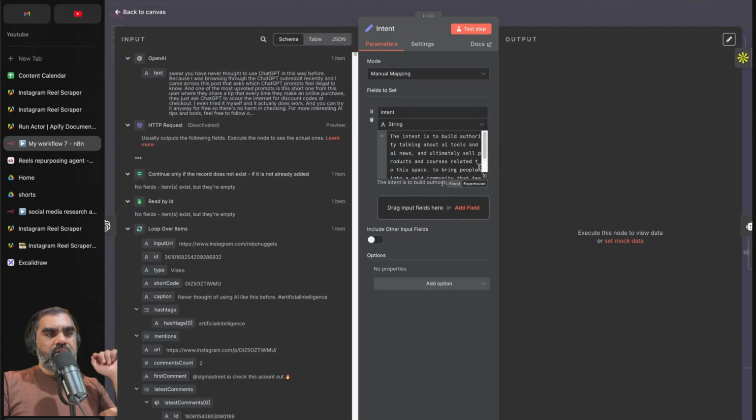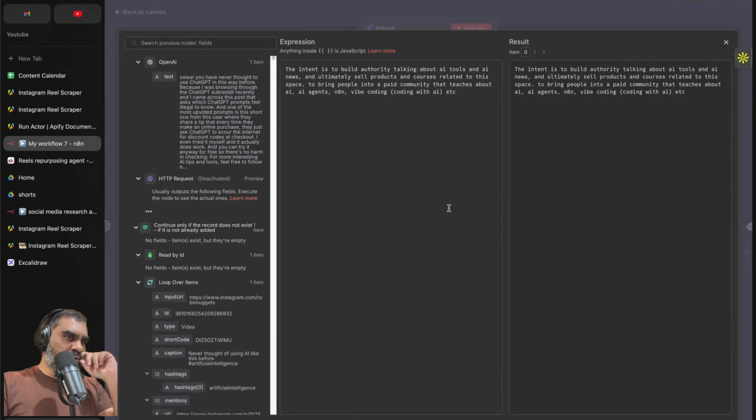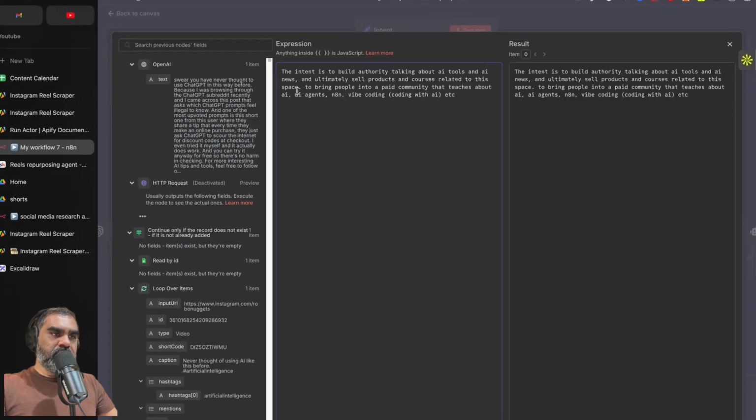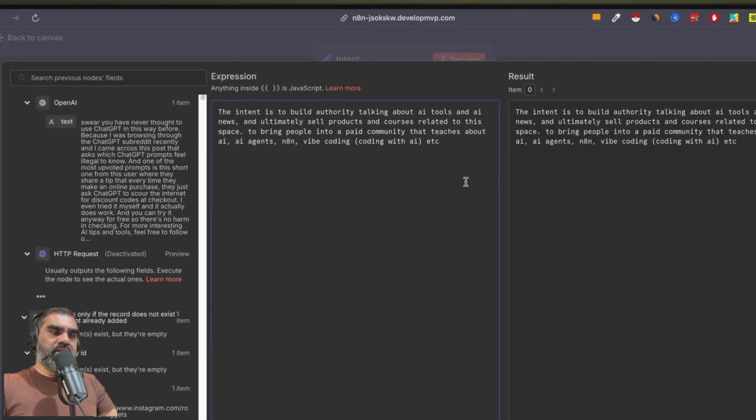And then the next node is a qualification node. You can think of it as a way to qualify the content that is being repurposed. So we don't want every content to be repurposed. We want to take the content from any channel, any Instagram account, that aligns with our account goals and our content. So here is simply a set node. It's just setting our intent into a variable. The intent is to build authority talking about AI tools, AI news, and ultimately sell products and courses related to this space, to bring people into a paid community that teaches about AI agents, vibe coding, etc.